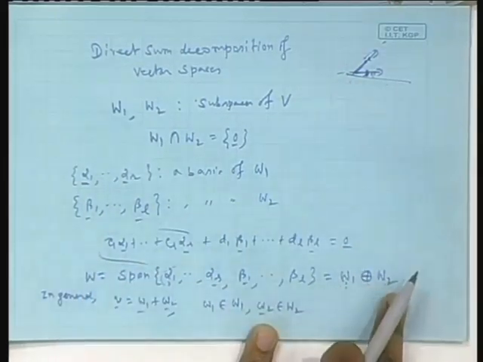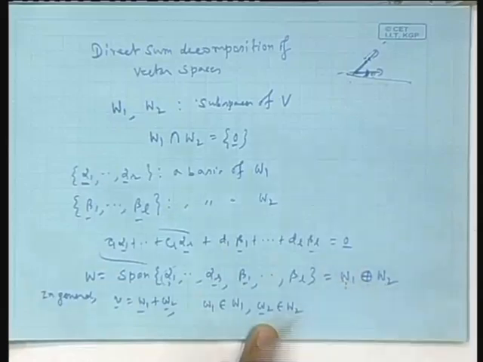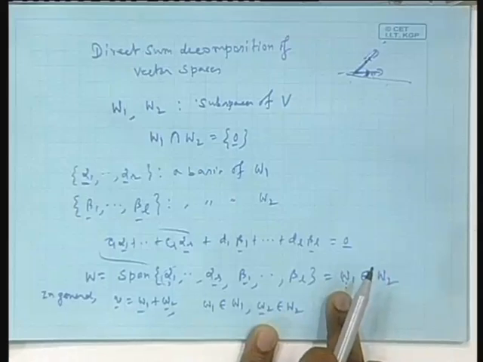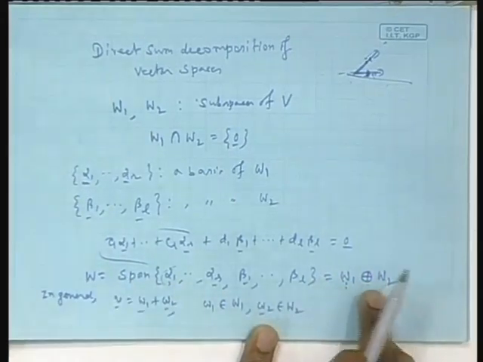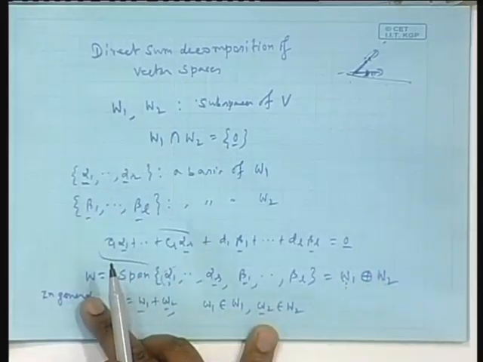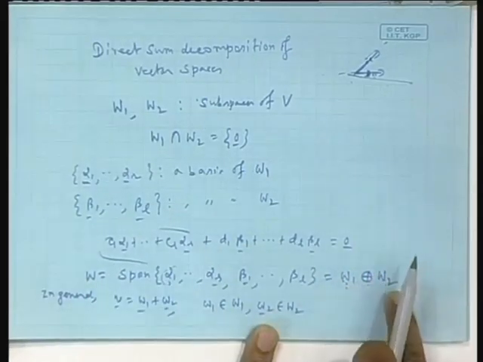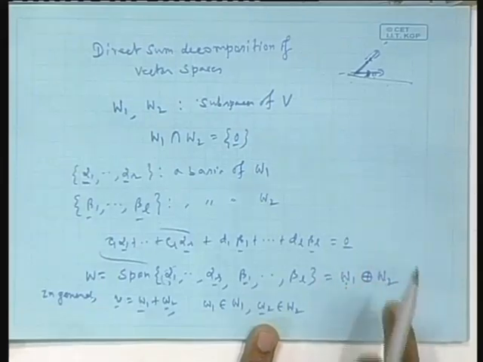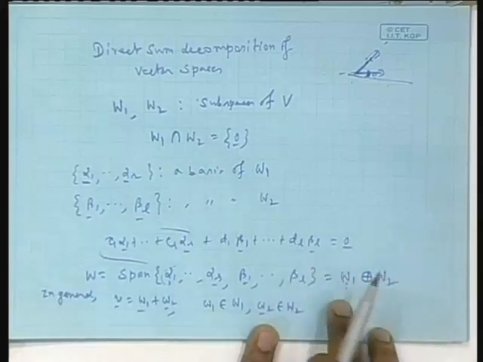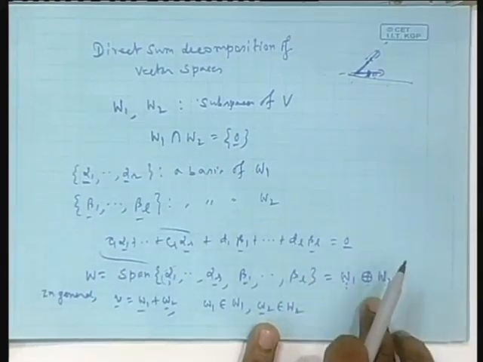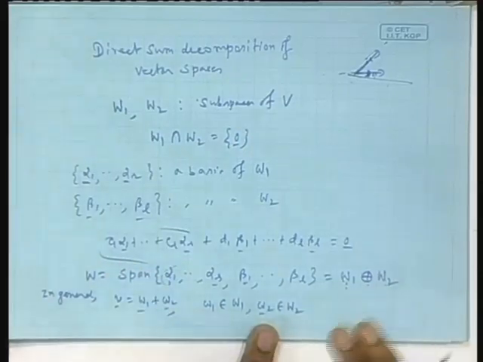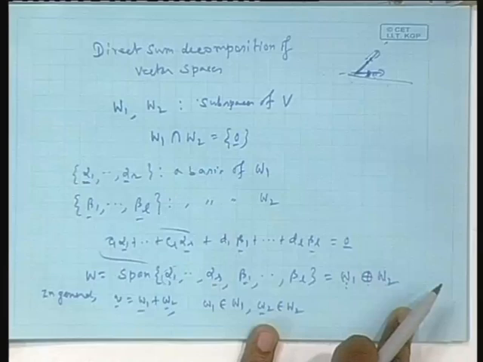W as a direct sum will also contain W1, meaning those linear combinations for which the coefficients here are 0. So, all elements of W1 are part of W, because that time you are taking the 0 vector from here and some element from here, adding, they are part of W, and vice versa. All elements of W2 added with 0 from here give you the same element, that also is part of W. But when you are not adding with 0, you are basically adding something non-zero from here and something from there. So, that is a typical form of an element of W. Are you understanding? Please see, this is not the set union of W1 and W2.